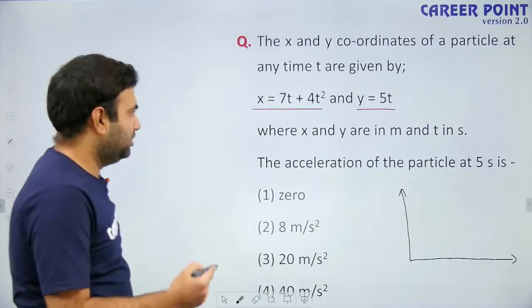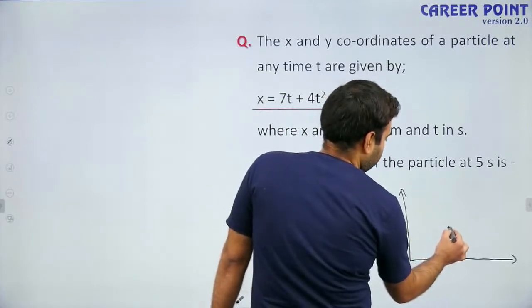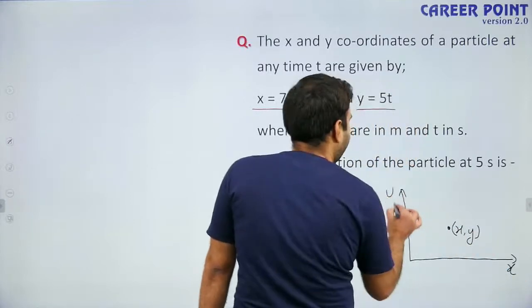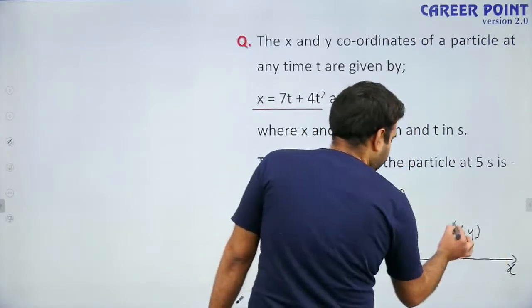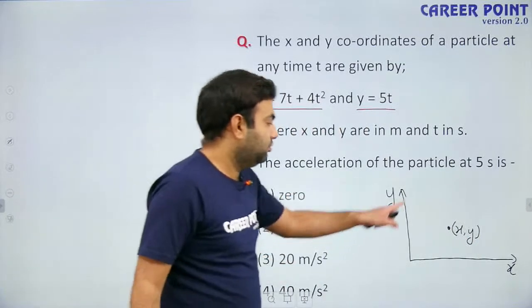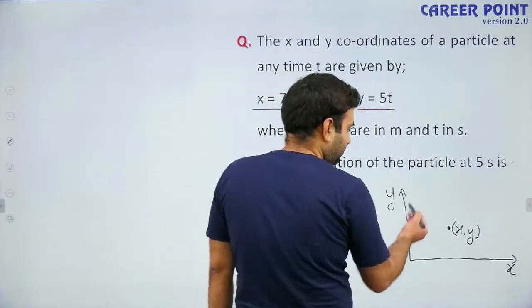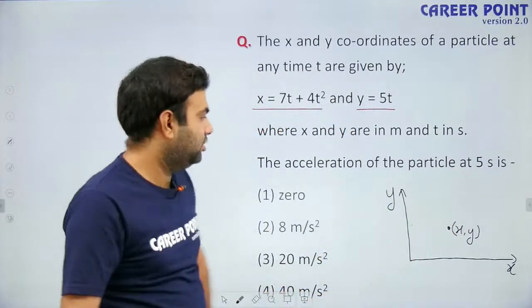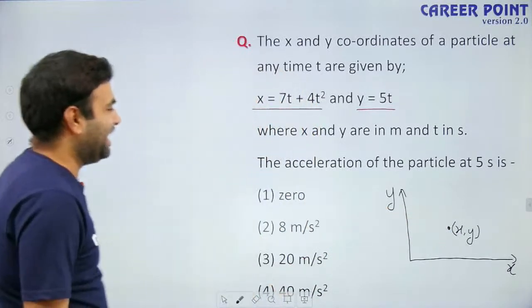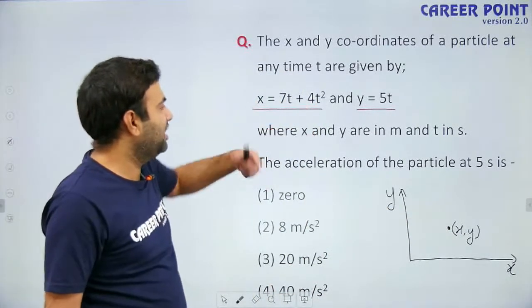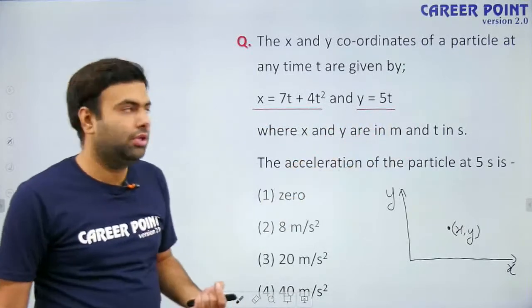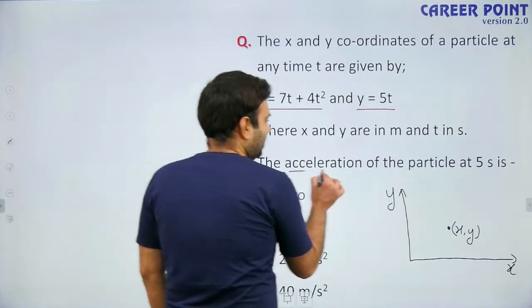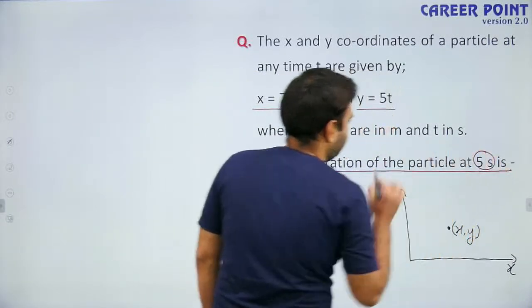So see this. This is the x and y coordinate at any instant of time. This is, suppose, the x axis, this is the y axis. This is not a graph, this is the coordinate. This is not the graph that shows you the change in y with change in time. It is showing the position. The x coordinate is changing with the passage of time, y coordinate is also changing. So what is it asking? It is asking the acceleration of the particle at t equals 5 seconds.